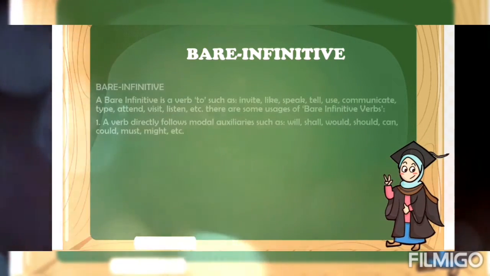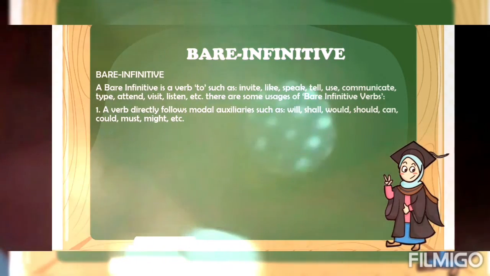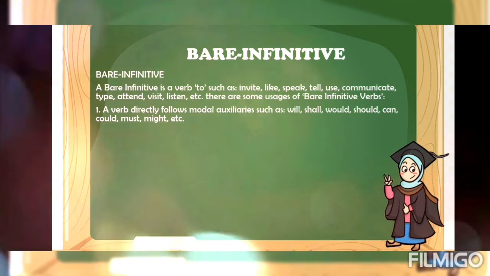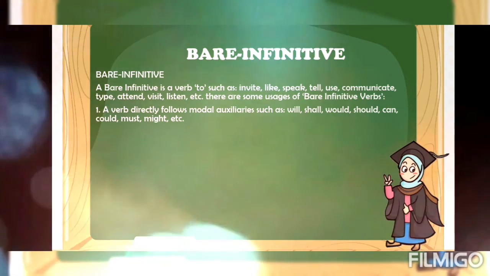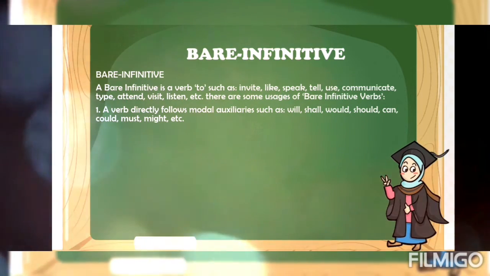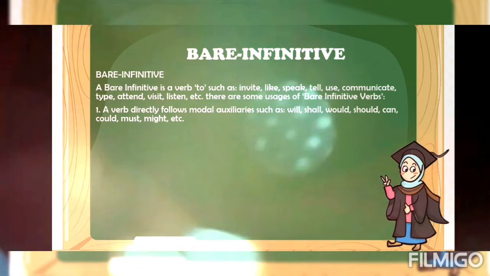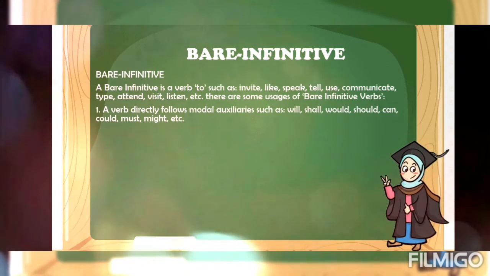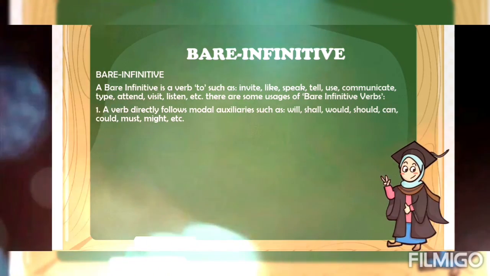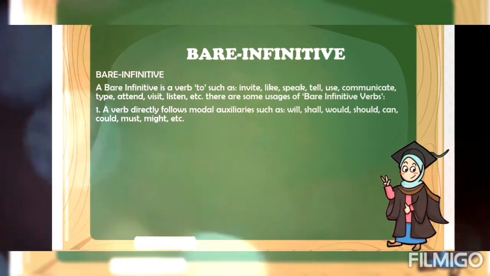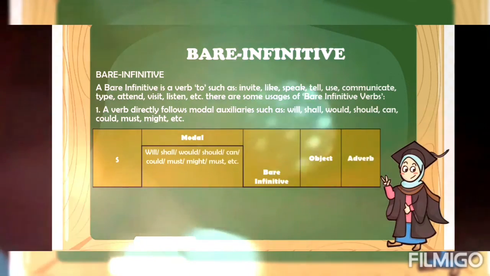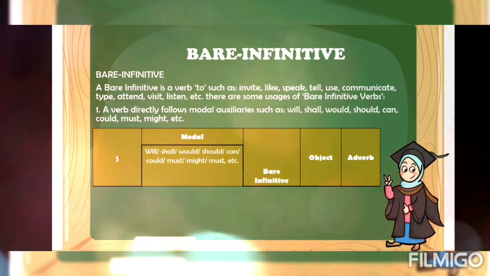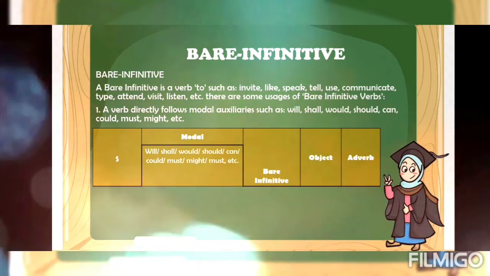Bare infinitive. A bare infinitive is a verb without to, such as invite, like, speak, tell, use, communicate, type, attend, visit, listen, etc. There are some usages of bare infinitive verbs. One, a verb directly follows modal auxiliaries such as will, shall, would, should, can, could, must, might, etc. And the pattern is subject plus modals plus bare infinitive plus object plus adverb.